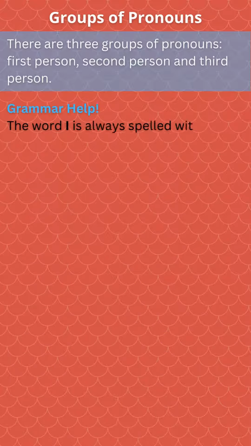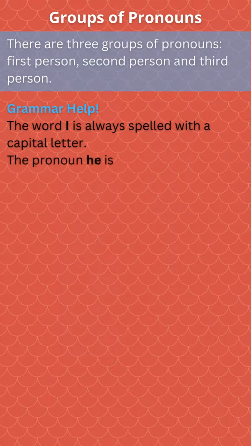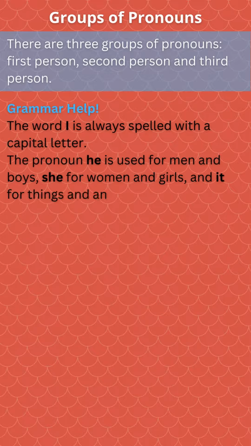Grammar help. The word I is always spelled with a capital letter. The pronoun he is used for men and boys, she for women and girls, and it for things and animals.